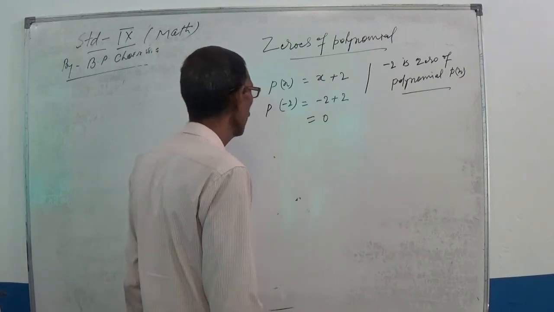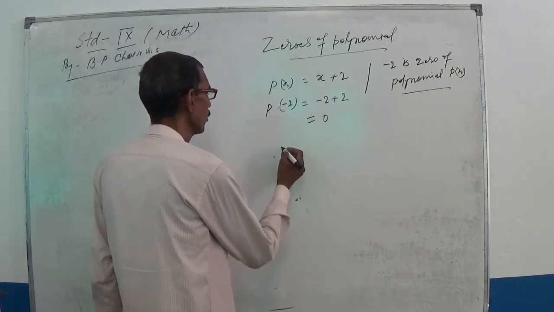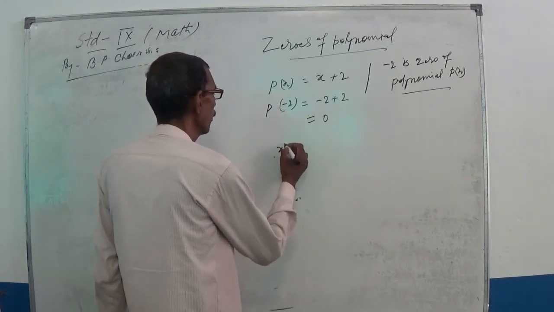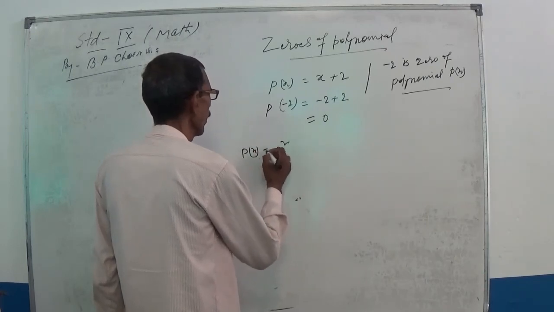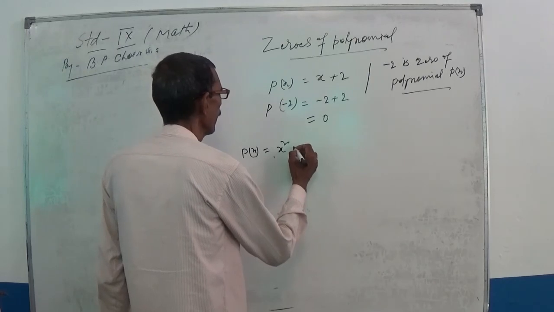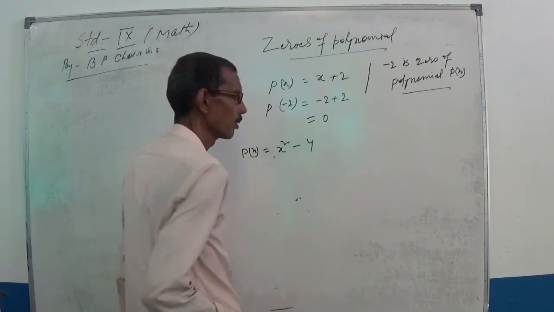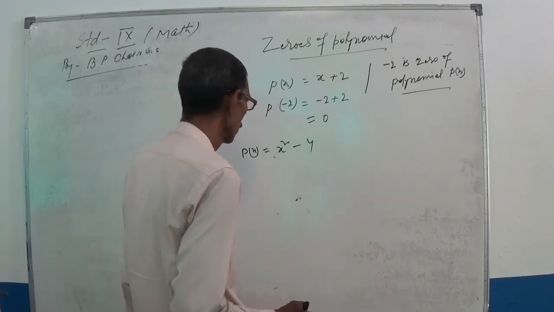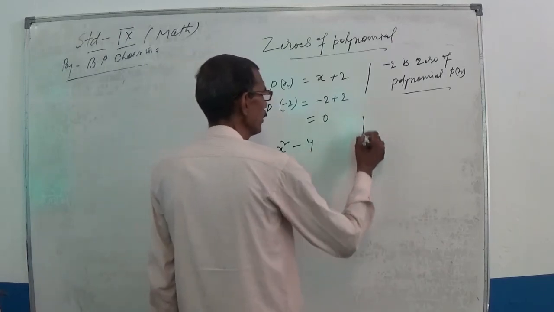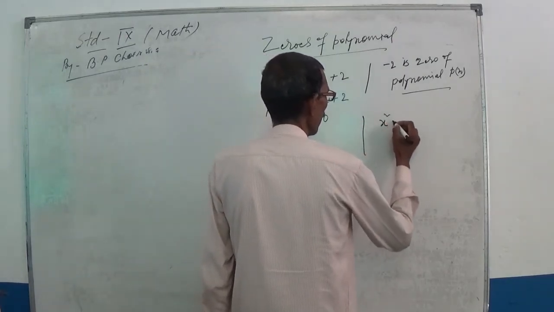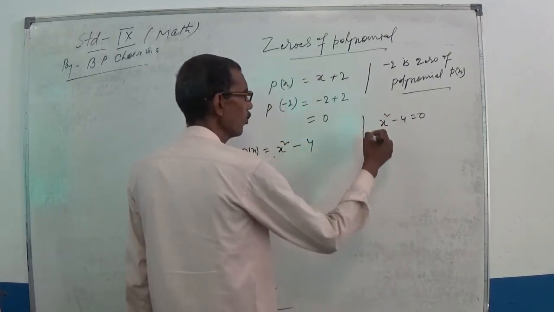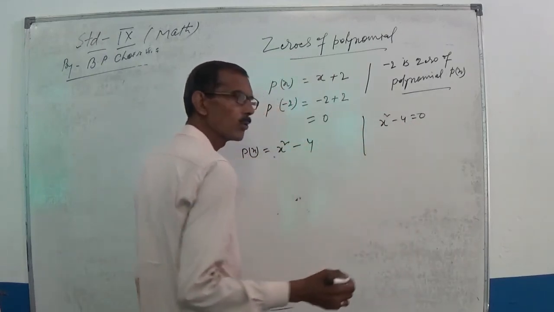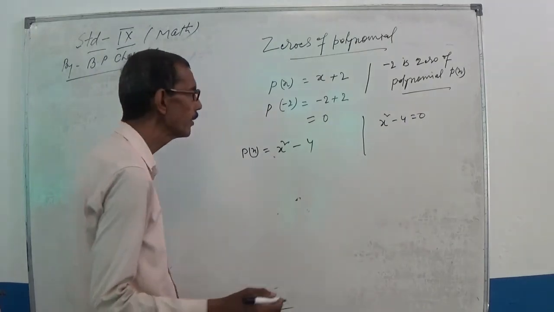A polynomial of degree 2, suppose P(x) is equal to x square minus 4. Solve this: x square minus 4 is equal to 0, and then obtain the value of x. What type of value will we get?